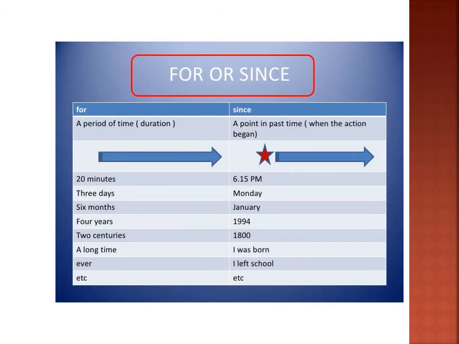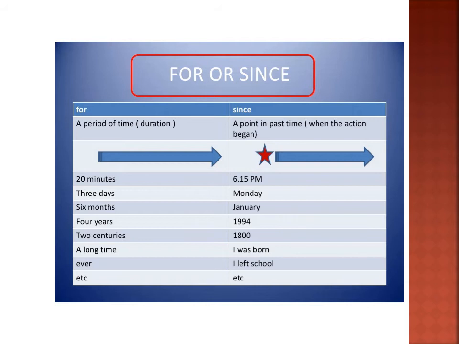Here there is a table I have given to make you understand how and when we use for and since. For is used for a period of time, a duration, that is 20 minutes, days, months, 4 years, or 2 centuries, a long time, ever, etc.